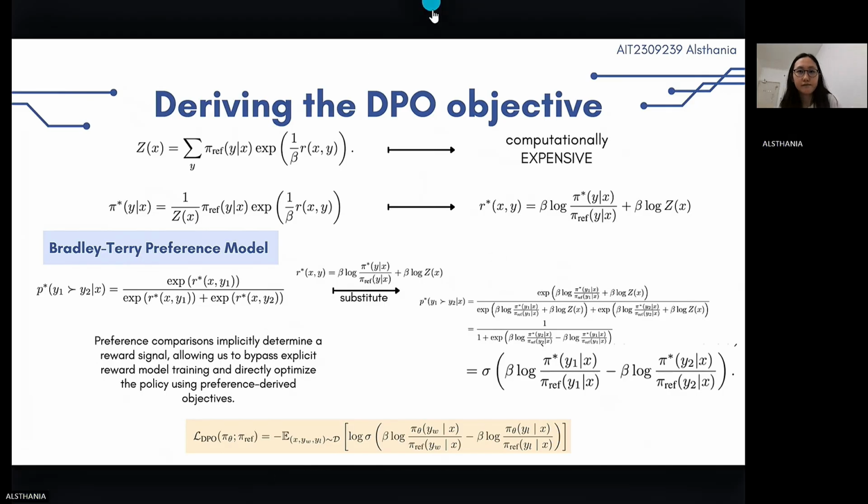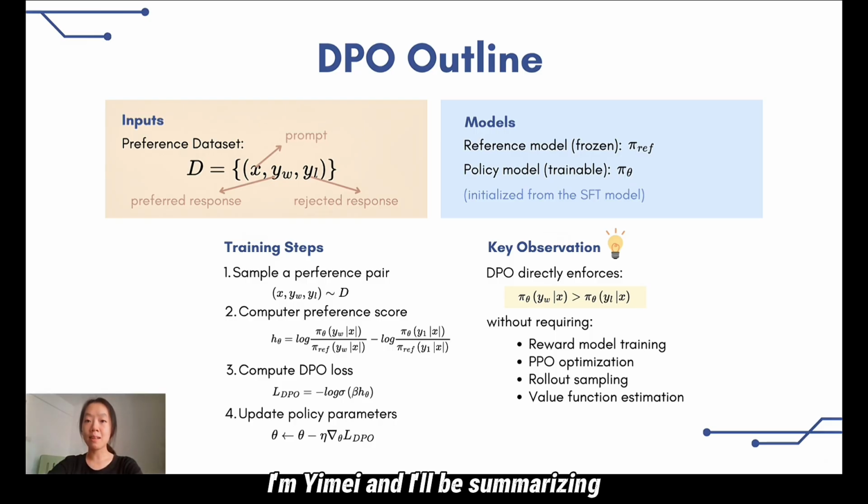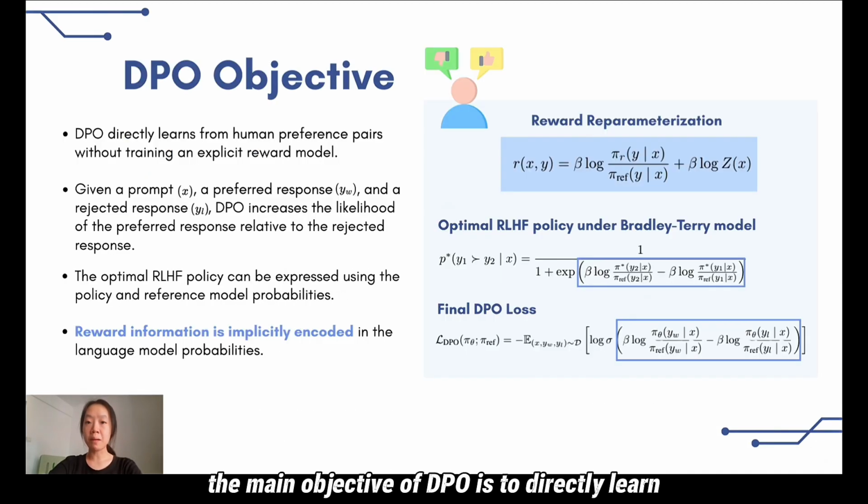Thank you. I'm Yimei, and I'll be summarizing the important aspects of this DPO training algorithm presented in the paper. First of all, the main objective of DPO is to directly learn from human preference data. Instead of learning a separate reward model and then using reinforcement learning, DPO uses preference pairs consisting of a prompt, a preferred response, and a rejected response.